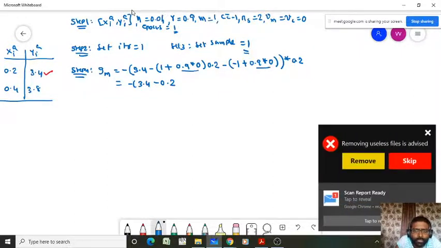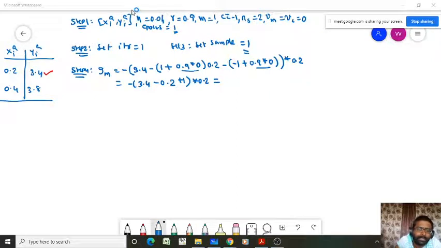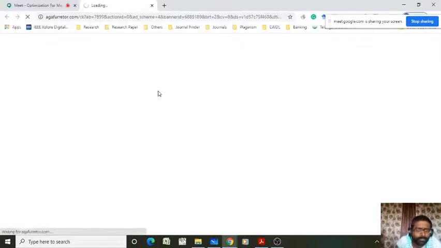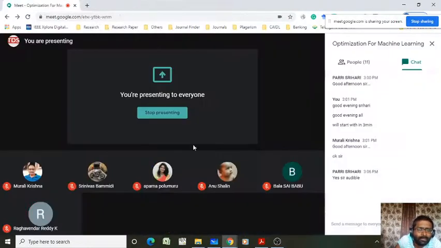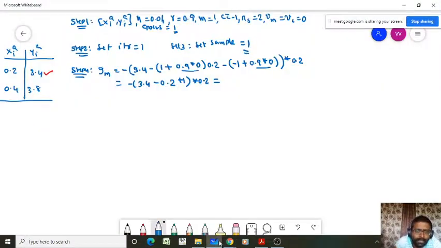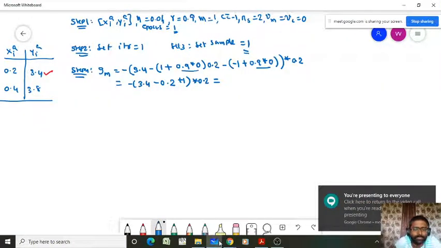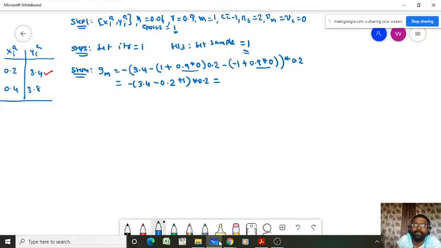And this is also 0, minus into minus plus 1 into 0.2. So it's equal to 3.4 plus 1, 4.4 minus 0.2, 4.2 into 0.2, that's equal to minus 0.84.